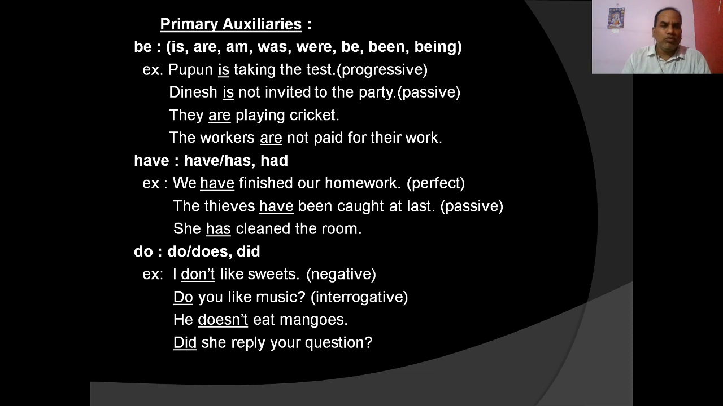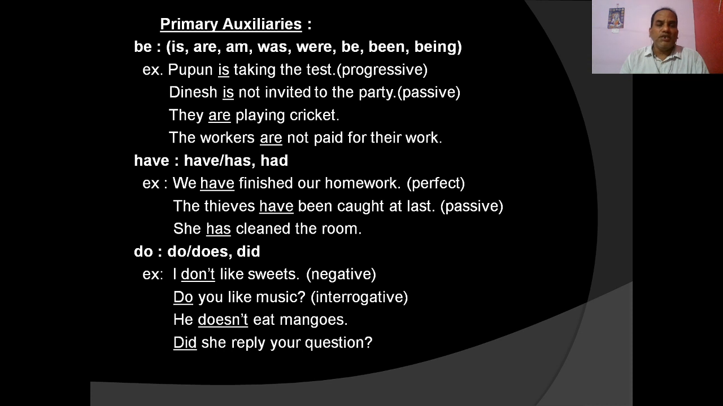Be, have, do. First be: is, are, am, was, were, be, been, being are the eight members of the be family. These are the expressions of a be verb. Take the example, Pupun is taking the rest. Here, is is the primary auxiliary form of a be verb, and here it is used to make the main verb take a progressive. So, auxiliary verb is used to make the verbs progressive in use.